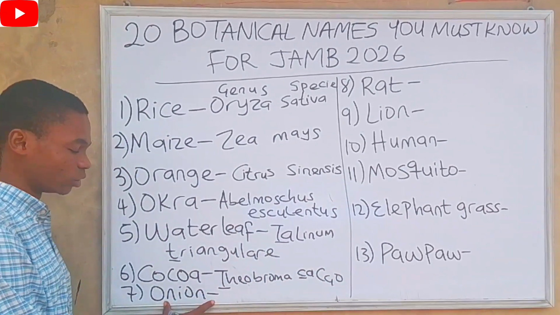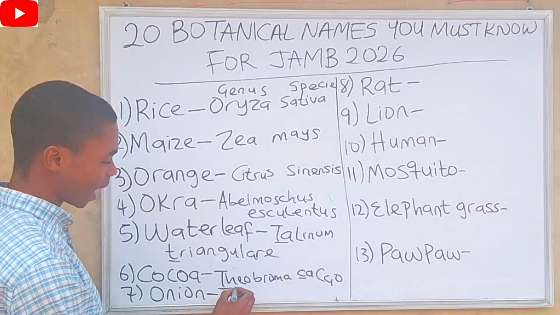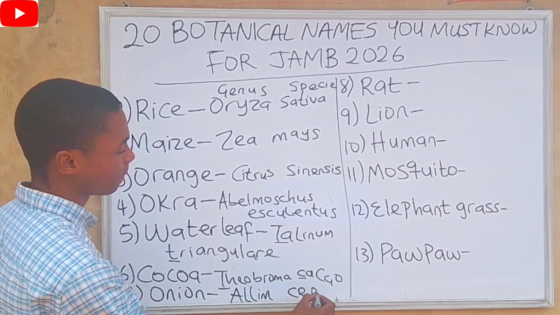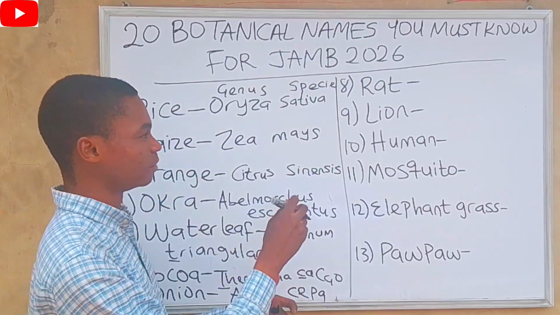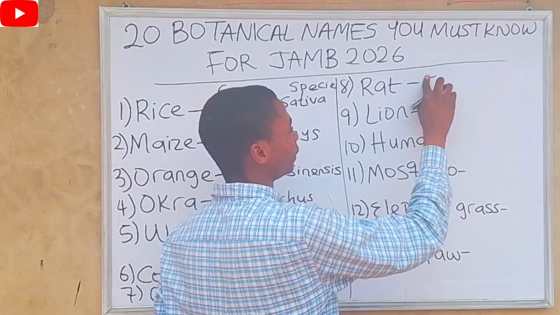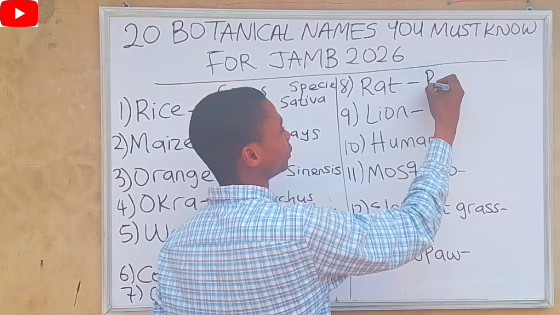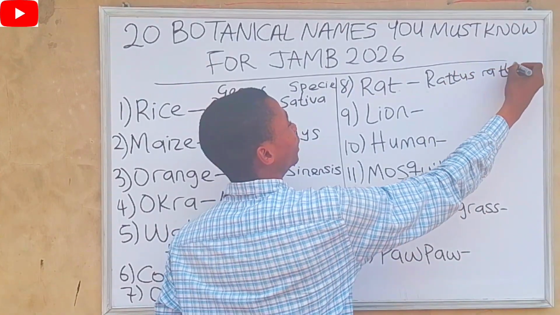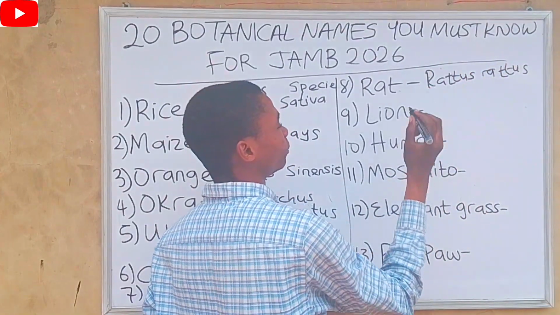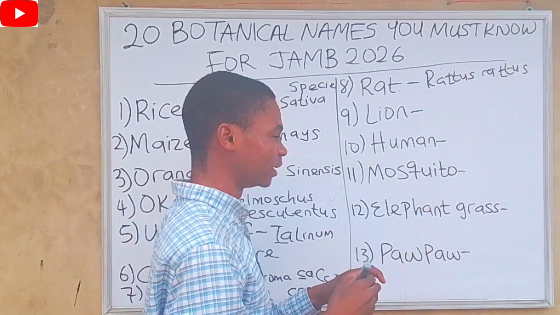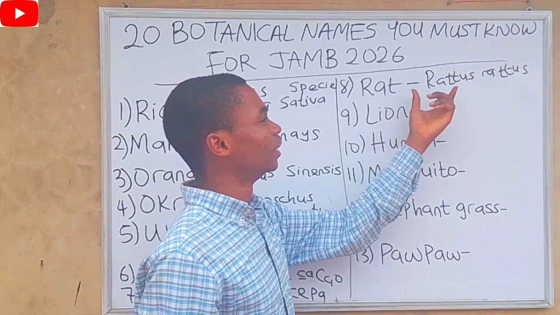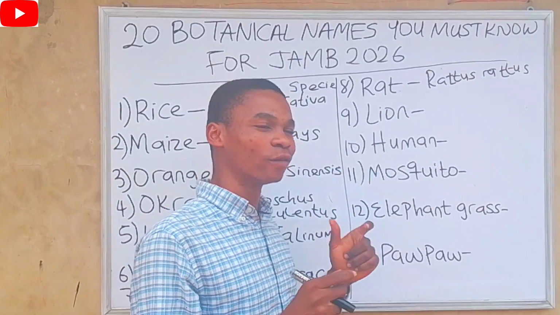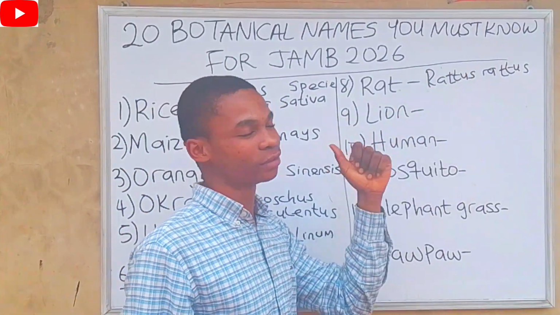For onion, the botanical name of onion is Allium cepa. The botanical name of rat is Rattus. That's very common. Rattus. This is the genus, while this is the species. Don't make the mistake of starting the genus and the species with a capital letter, and don't make the mistake of starting the genus and the species with a small letter.